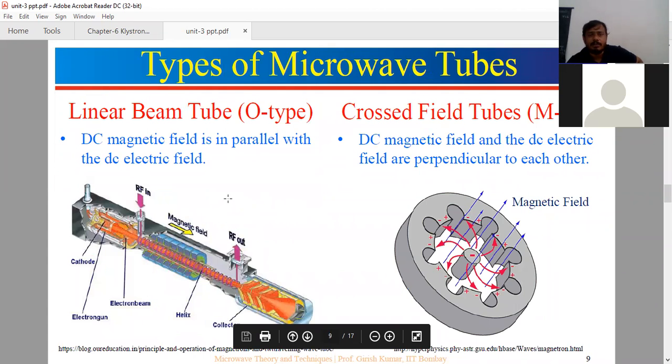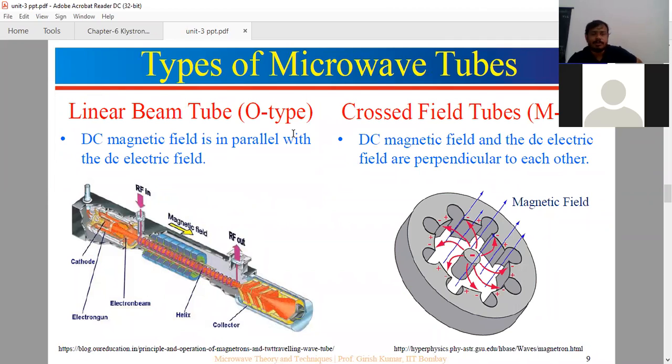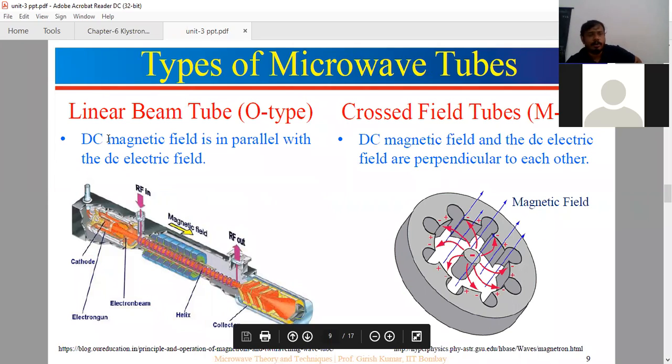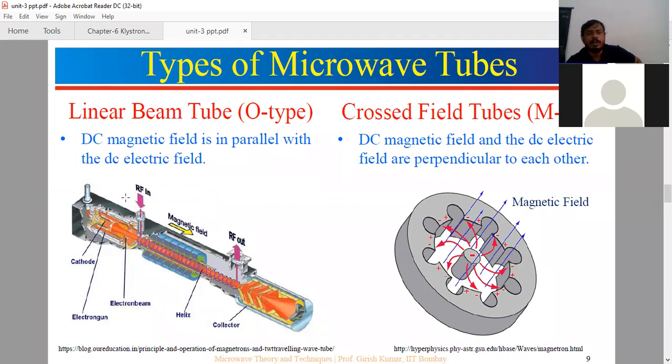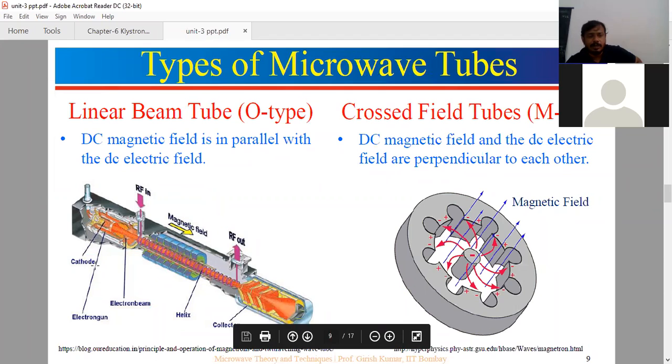Now coming to the types of microwave tubes, we have two types: the O-type tube and the M-type tube. O-type is the linear beam tube and M-type is the cross field tube. Linear beam means here we are using an electron beam. See here, this is one of the klystrons. The electron will travel from cathode to anode. Here are the cathode and anode.